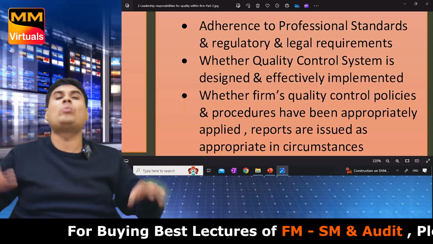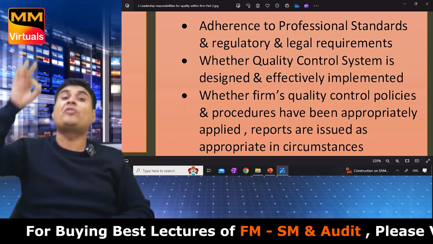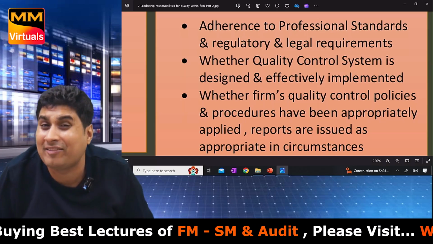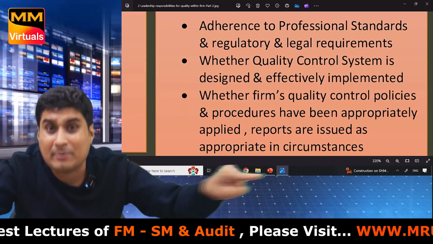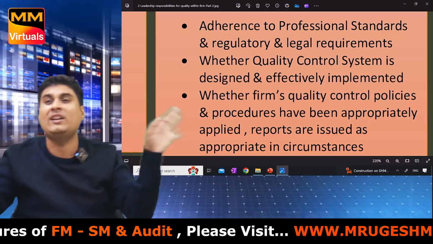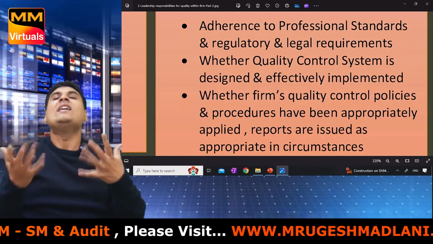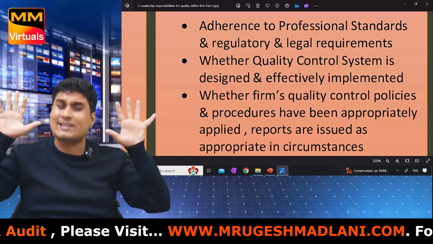So tell me, why do we need monitoring? To see work is done as per professional standard and legal and regulatory requirement. Second, quality control system is designed and implemented properly. Only designing is not important, implemented properly. Third, reports are issued as per the circumstance.